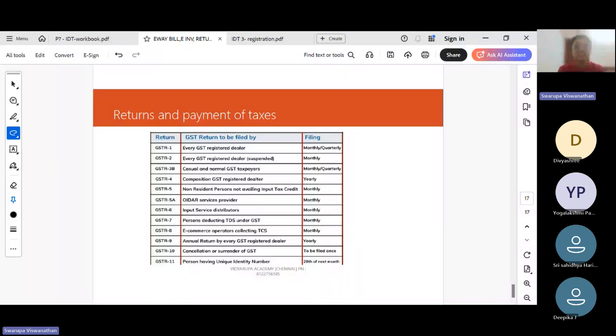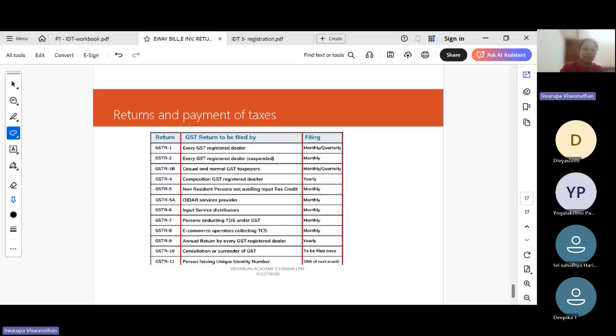GSTR 1 is the statement of outward supplies. So all the outward supplies made during the month are declared in GSTR 1 by the 11th of the next month or the 13th of the next month, as the case may be. For registered persons who are not under QRMP, it is the 11th. For those who are under the QRMP scheme, it is the 13th of the next month.